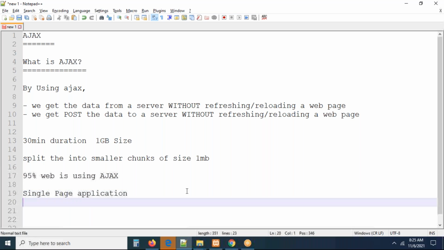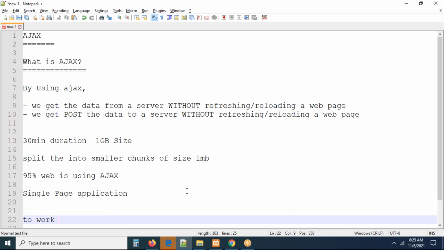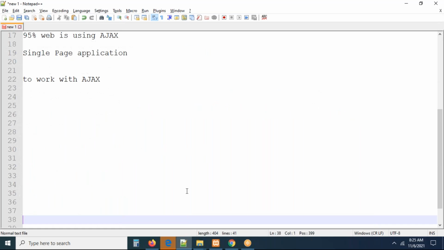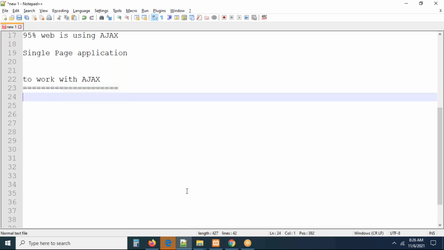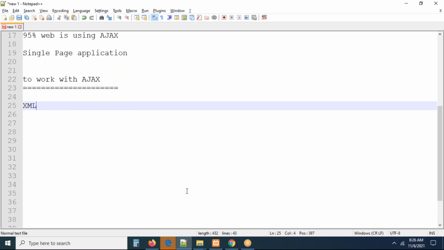Finally, what do we need to do to work with Ajax? Remember carefully. Here, JavaScript provides a predefined object. The object is XMLHttpRequest. Can you see? This is a predefined object. This object is case sensitive: XML in capitals, H capital, Http with small letters, Request with capital R. The XMLHttpRequest object.